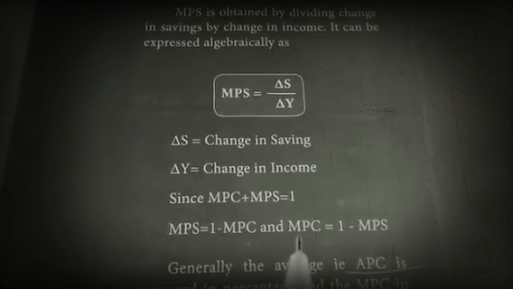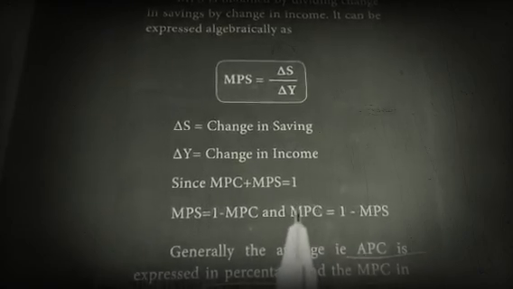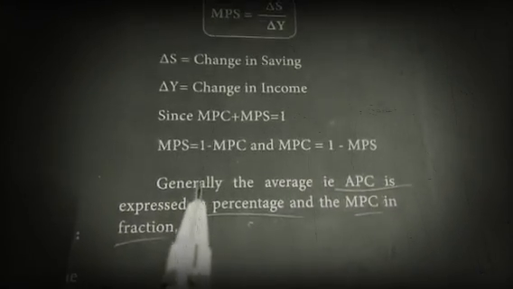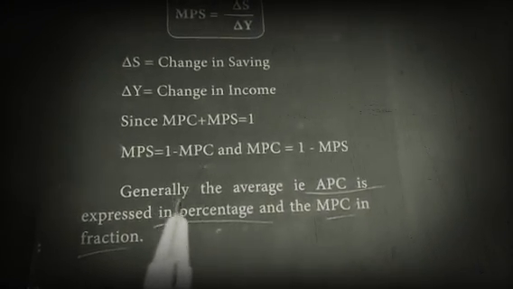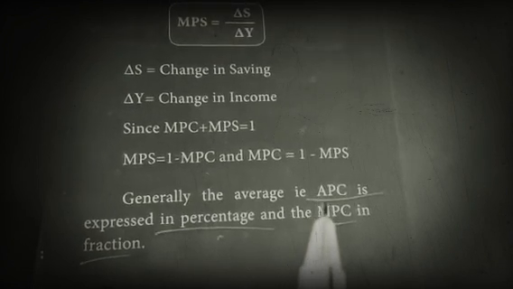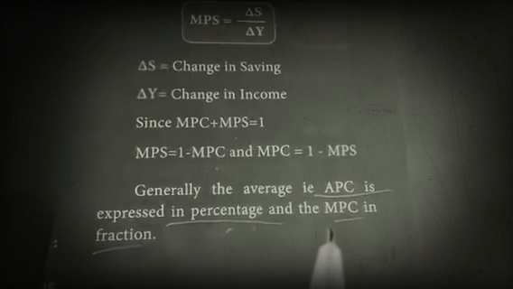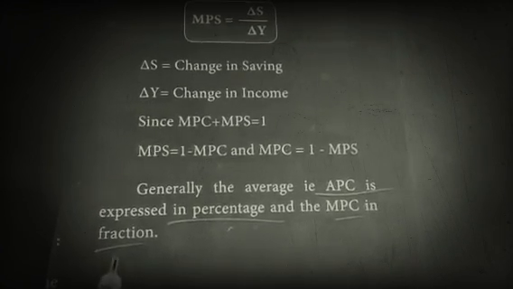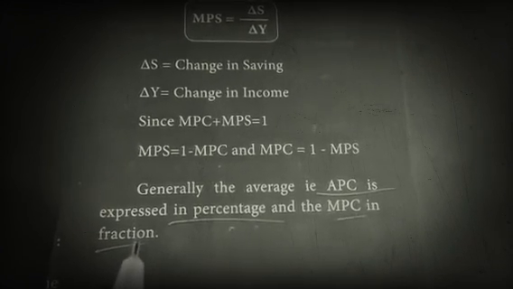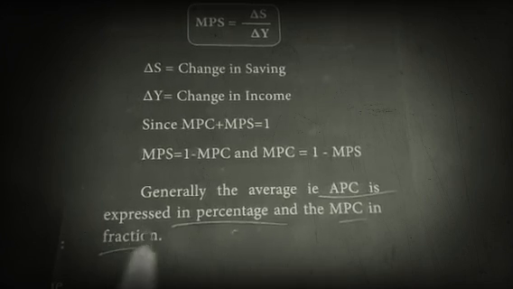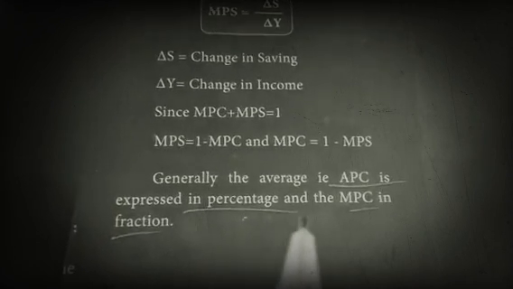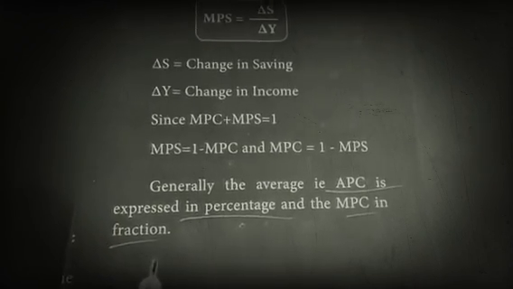Okay, memorize it. Generally, APC is expressed in percentage and MPC in fraction. It may be one mark.